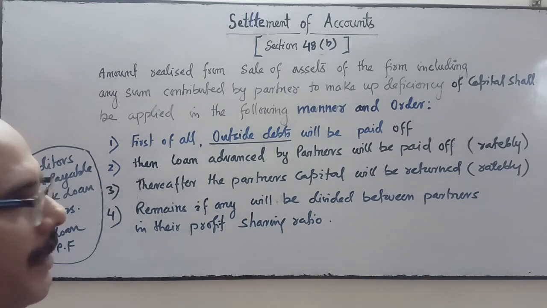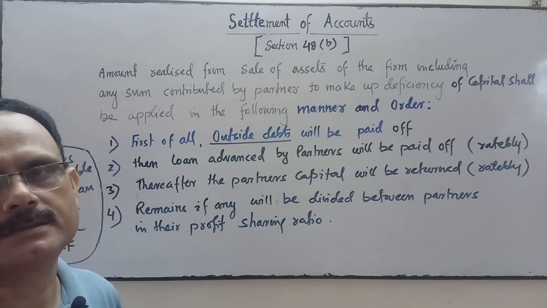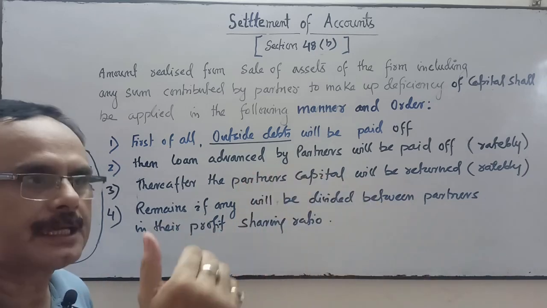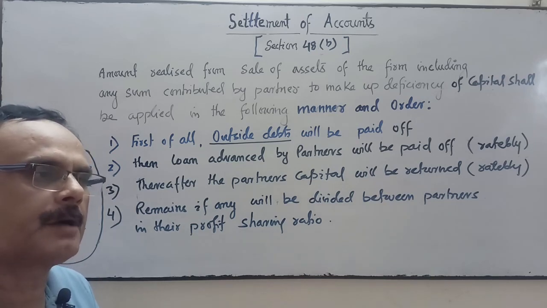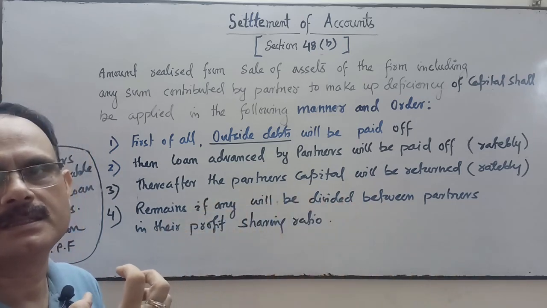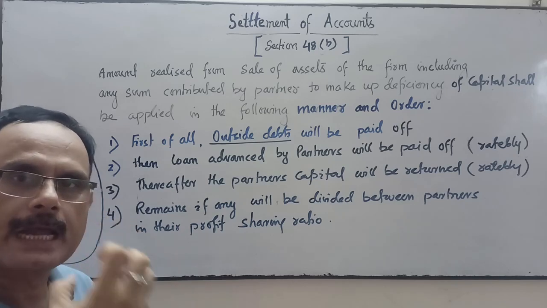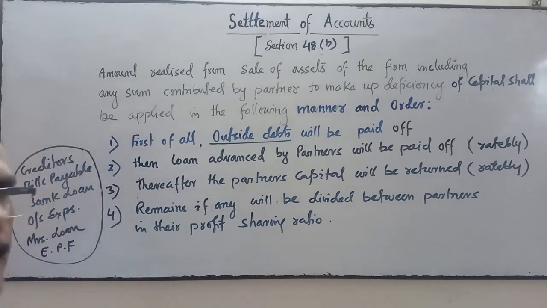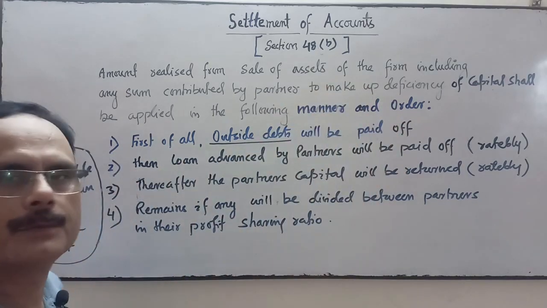Any amount taken by the firm from outside the business, that liability is called outside liability if the amount is not yet paid. So first of all, outside liability will be paid off.